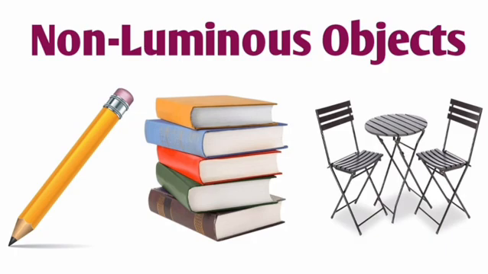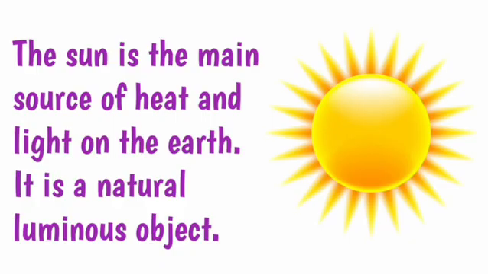Non-luminous objects: objects that do not give us light are called non-luminous objects. Pencils, book, table and chair are non-luminous objects. We see non-luminous objects when light falls on them. The sun is the main source of heat and light on earth. It is a natural luminous object.